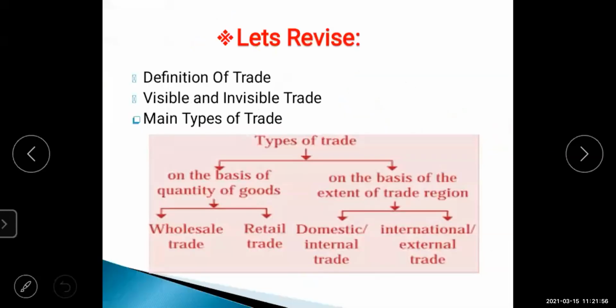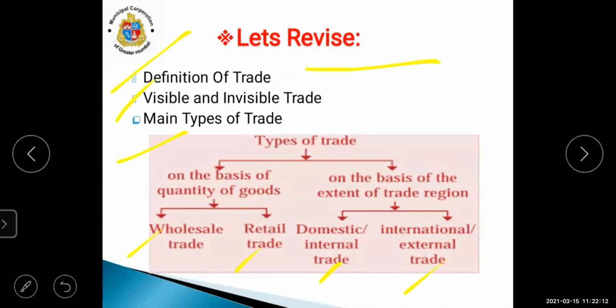Now let's see what we have studied. First, the definition of trade, then visible and invisible trade, and the main types we learned today. For the definition or concept of trade, keep the two arrows in your mind.